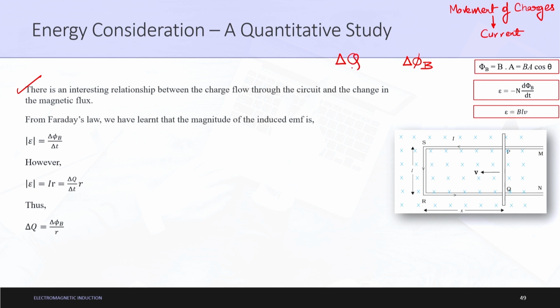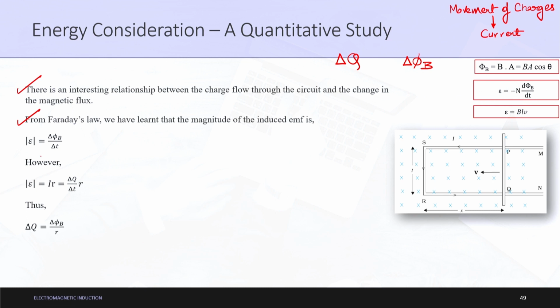From Faraday's law, we have learned that the magnitude of the induced EMF, mod epsilon, is equal to delta phi B by delta t. For now, let us consider that the n value is 1, and we are only interested in the mod value, so the negative sign is also removed, as mod of minus 1 is 1.